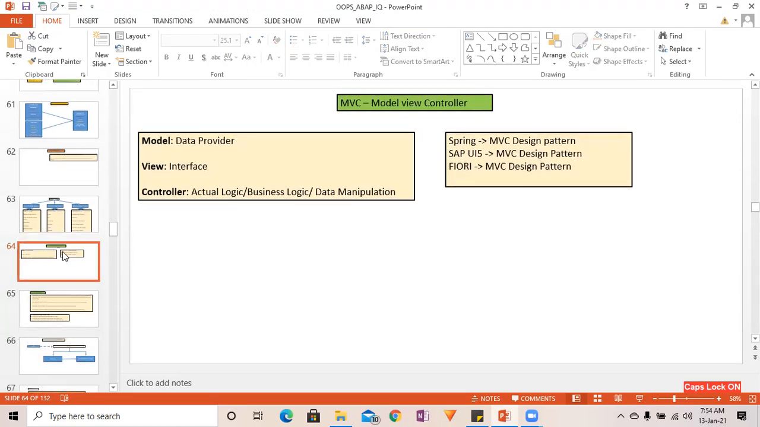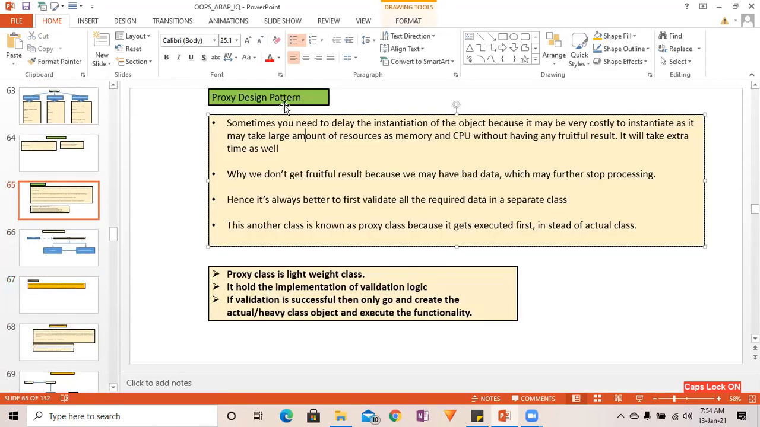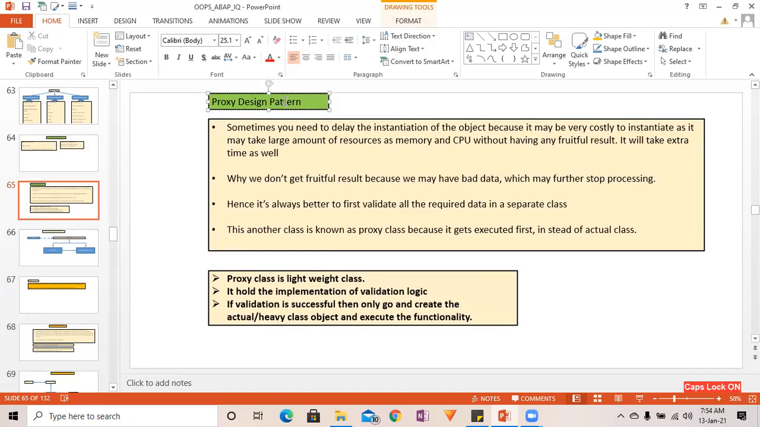So just tell this much. If you are able to tell this much, I think your interviewer will be more than happy. Now, proxy design pattern.